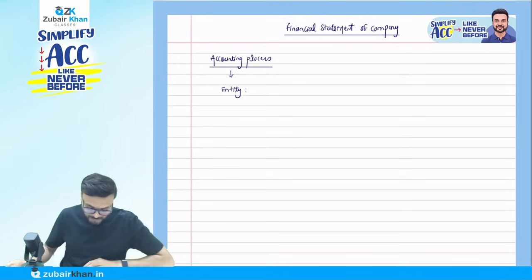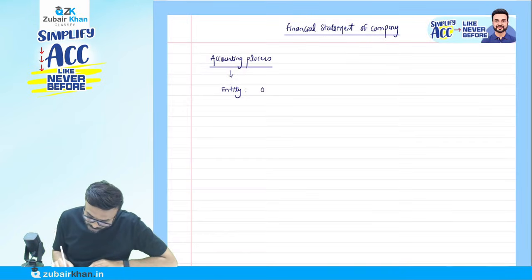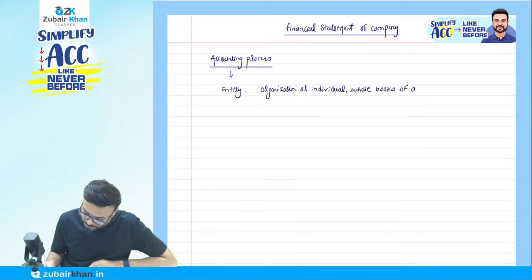So write it down: organization or individual whose books of accounts are being maintained.